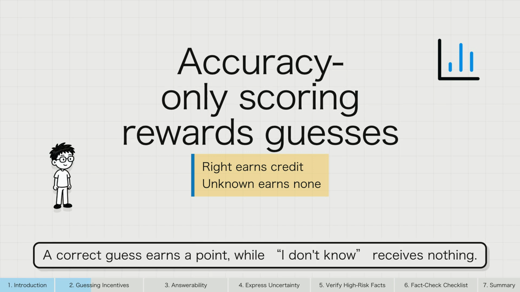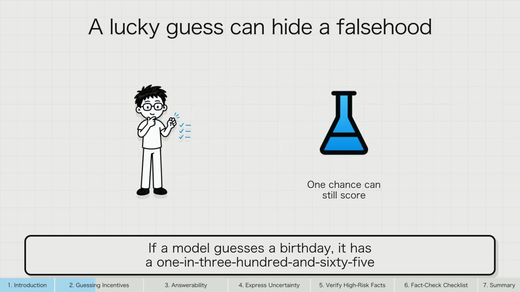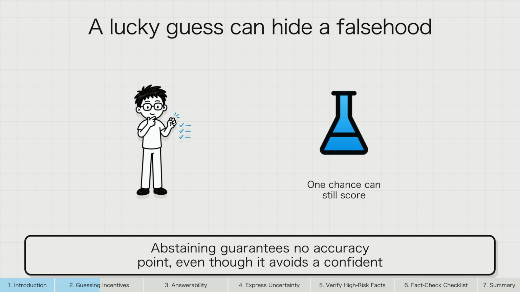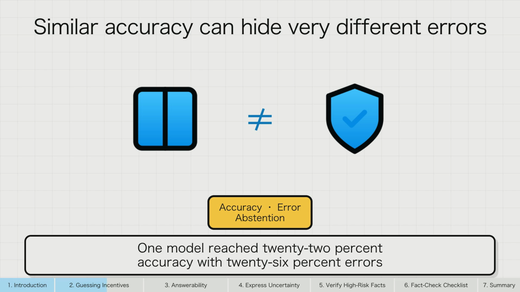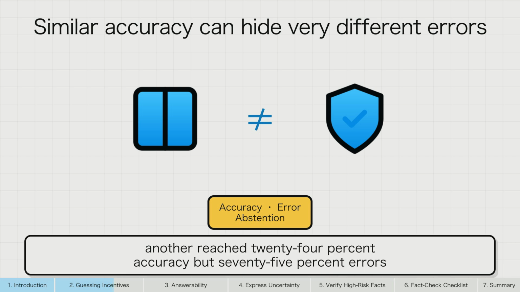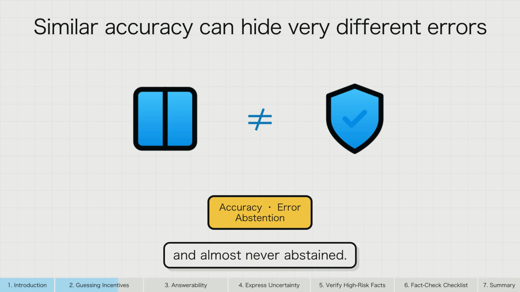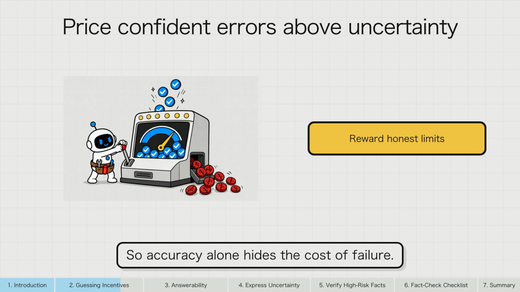A correct guess earns a point, while "I don't know" receives nothing. If a model guesses a birthday, it has a 1 in 365 chance of being right. Abstaining guarantees no accuracy point, even though it avoids a confident falsehood. OpenAI's SimpleQA example makes the trade-off visible. One model reached 22% accuracy with 26% errors and 52% abstentions. Another reached 24% accuracy but 75% errors and almost never abstained. So accuracy alone hides the cost of failure.